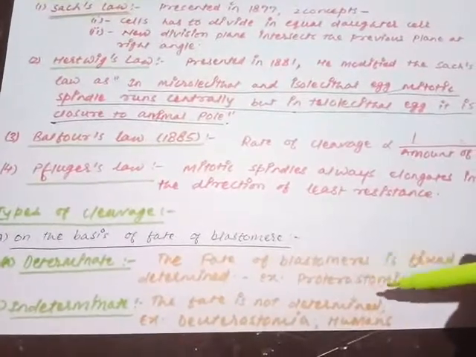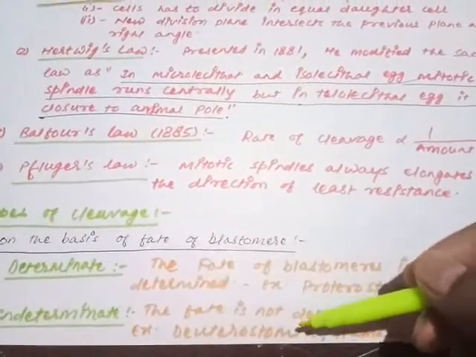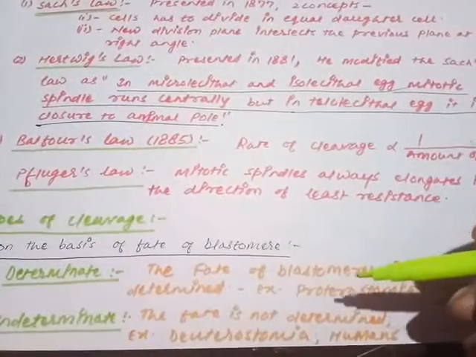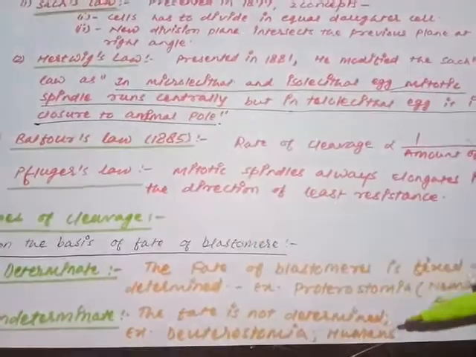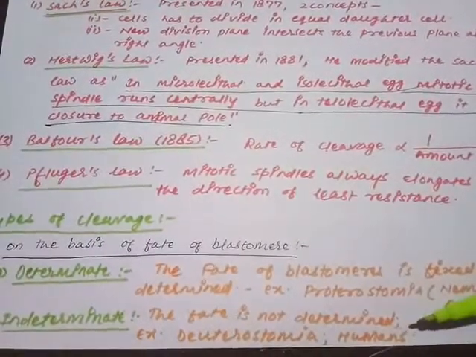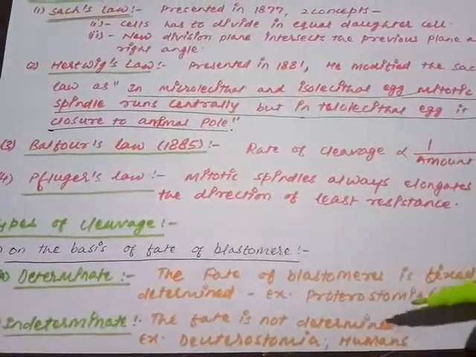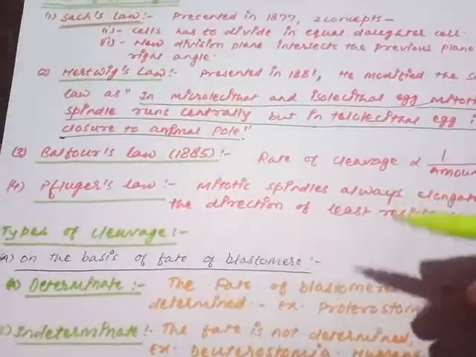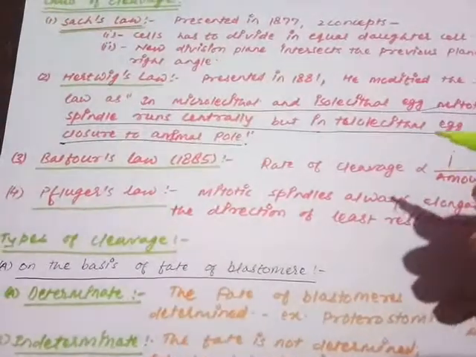That is, the fate is not determined, and this is the property of deuterostomia, where instead of the mouth, the anus develops from the blastopore. Humans follow the indeterminate type of cleavage, meaning our blastomeres are totipotent, and that is why we have cases of twinning.